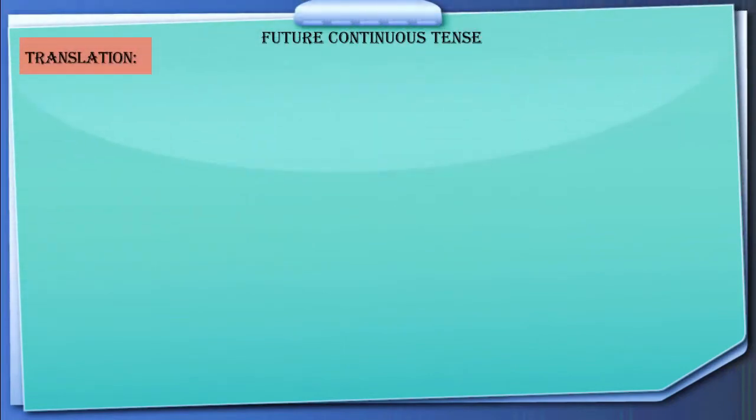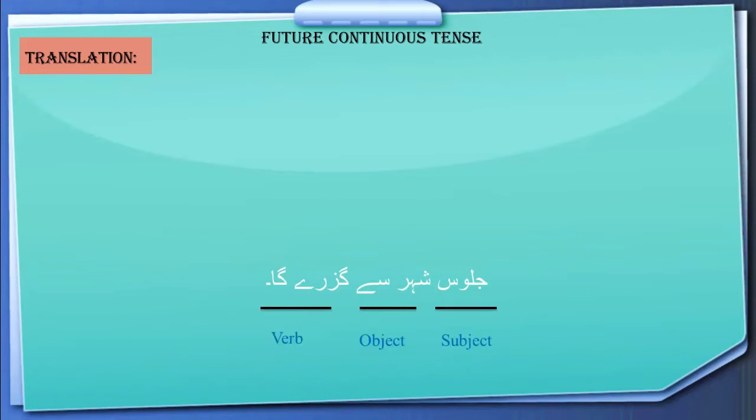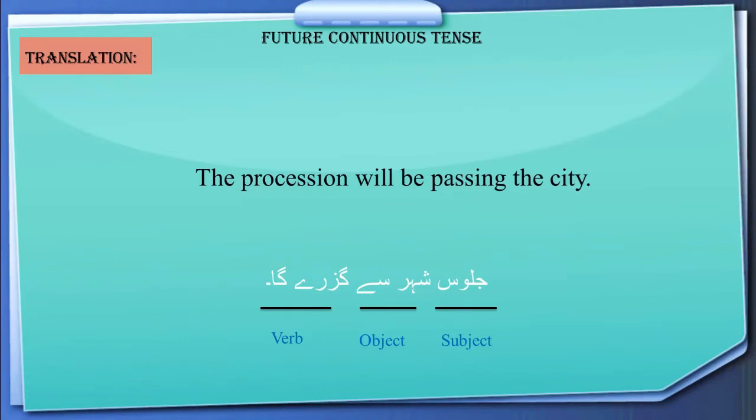Here is how we are going to make translation. Jalus shahar se guzrega. So here is how we are going to translate: from subject first, then object and then verb. And it will be translated as the procession will be passing the city. Jalus, the procession; guzrega, will be passing; shahar se, the city. So this is how we are going to make translation from English into Urdu or Urdu into English.